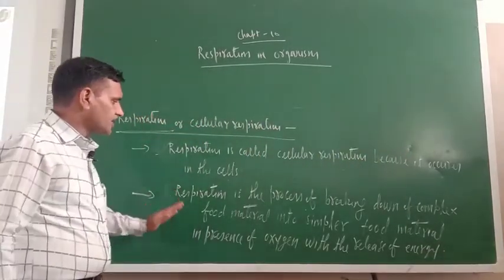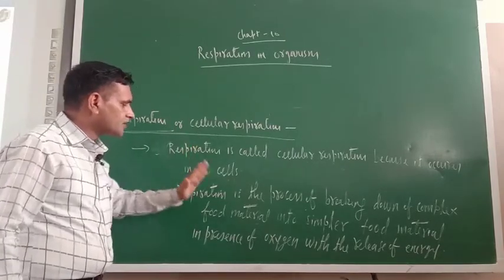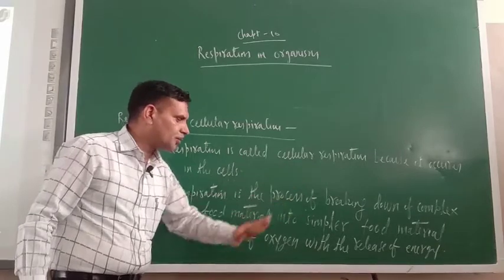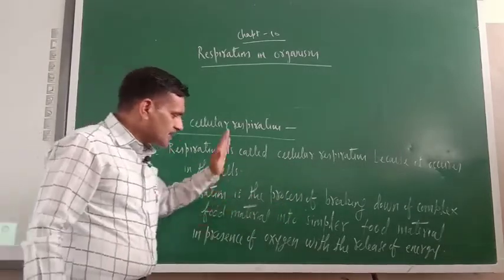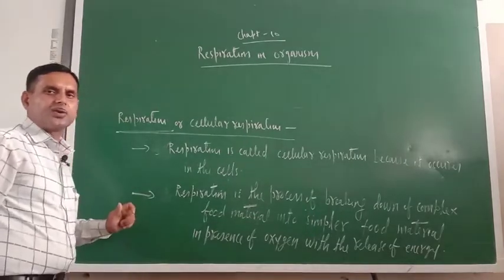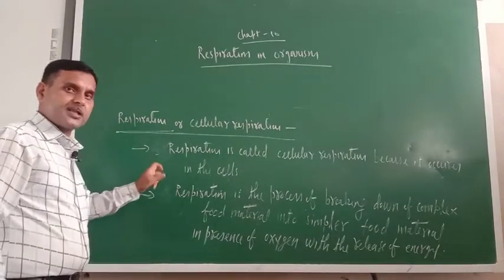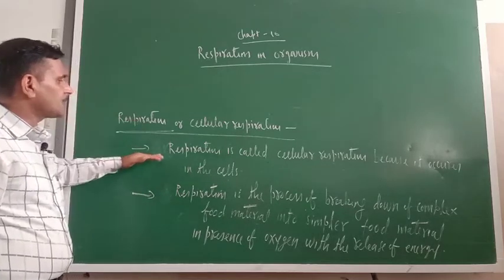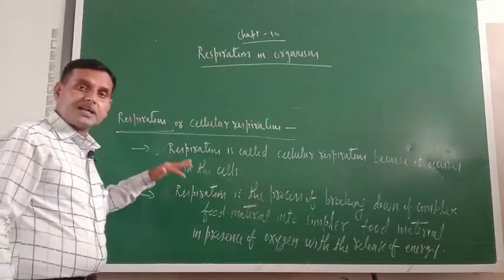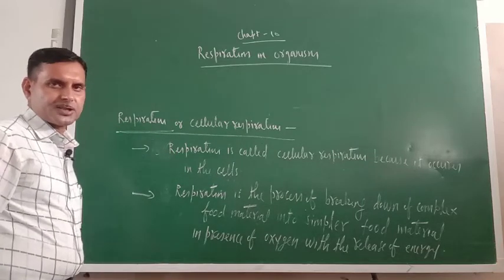So what is respiration? Respiration is the process of breaking down of complex food material into simpler food material in presence of oxygen with the release of energy, that is known as respiration. Since this respiration takes place inside the cell, that is why it is known as cellular respiration.